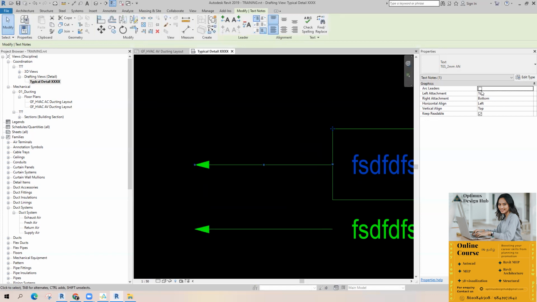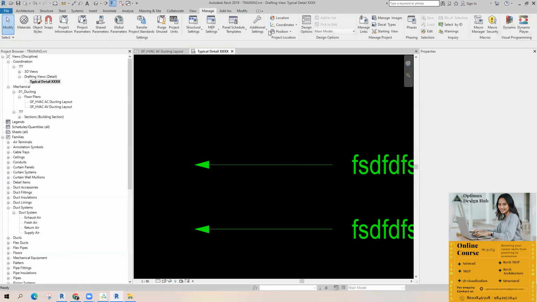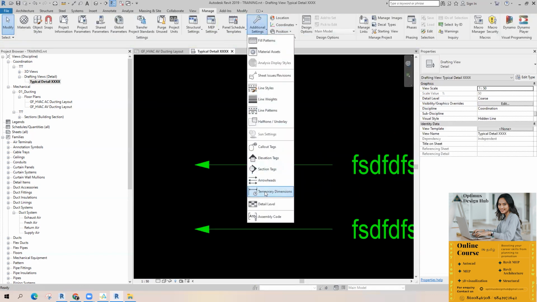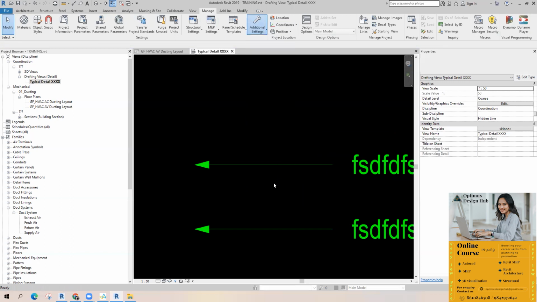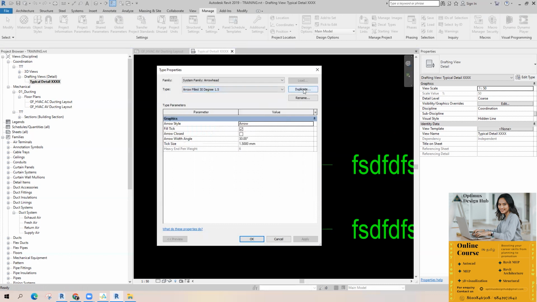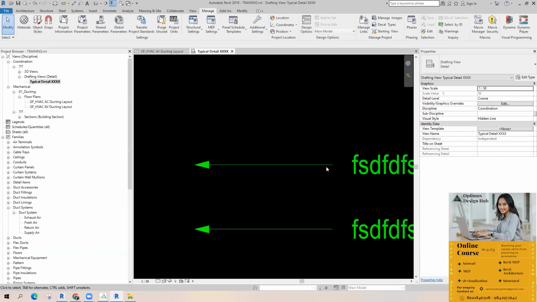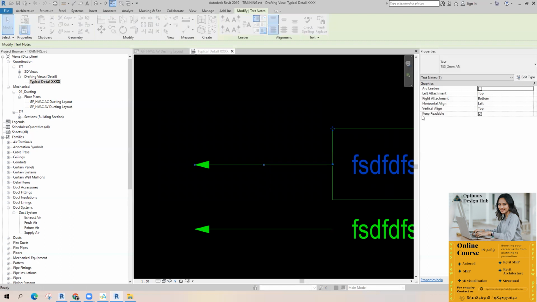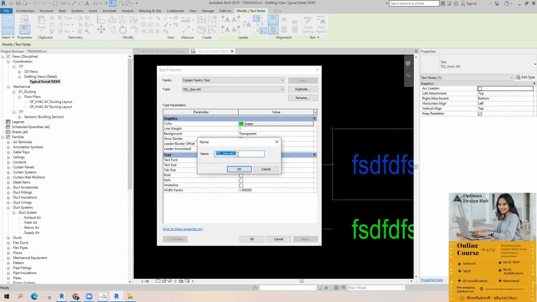What to duplicate? We want to duplicate the arrowheads. I want to make 2.5 mm. I'm going to change this one. Apply OK. Select it. Edit type. Duplicate this one.